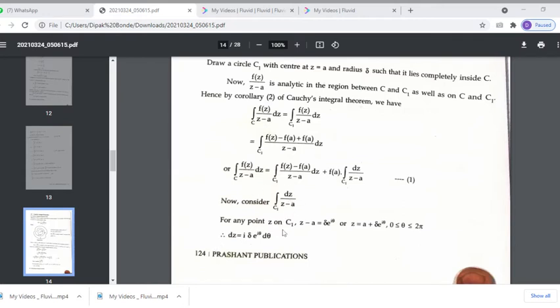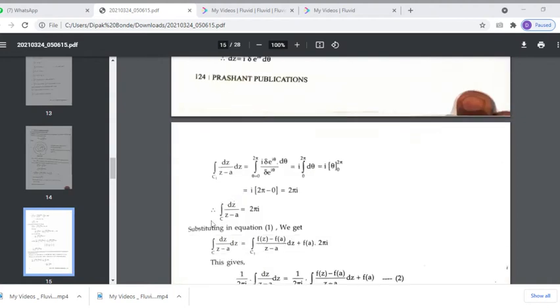So for any point z on C1, z minus a is equal to delta e raised to i theta, because z is equal to a plus delta e raised to i theta, because it's a circle with center at a and radius delta. So every point on the circle can be written as a plus delta e raised to i theta, where theta varies from 0 to 2 pi. So dz becomes, take the derivative: a is constant, its derivative is 0, delta is a constant, and the derivative of e raised to i theta is e raised to i theta into i. So it is i delta e raised to i theta d theta.